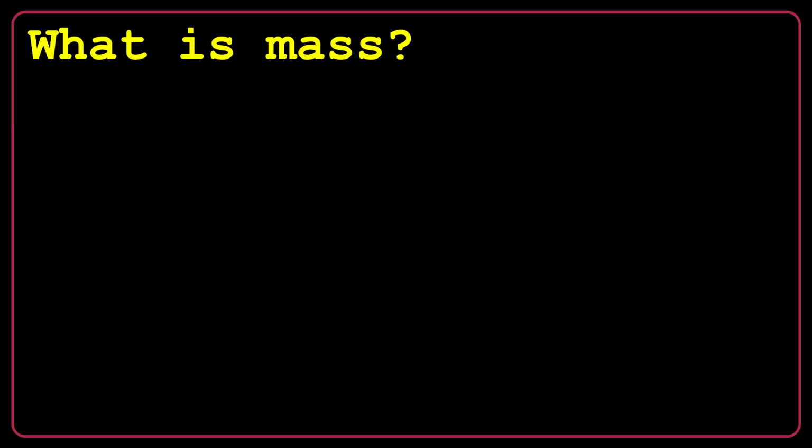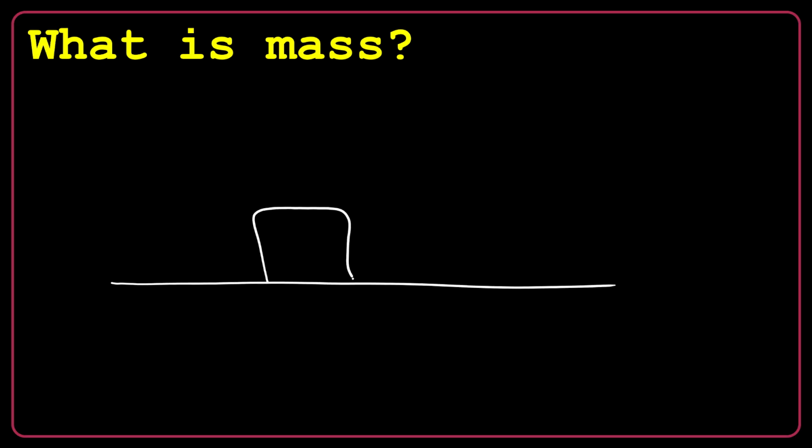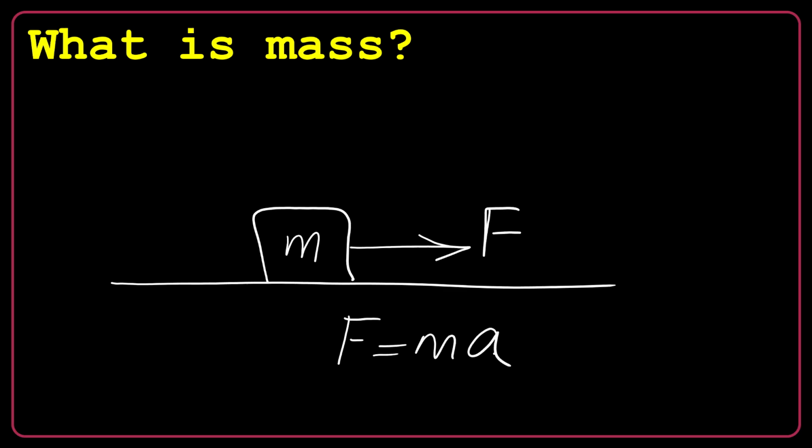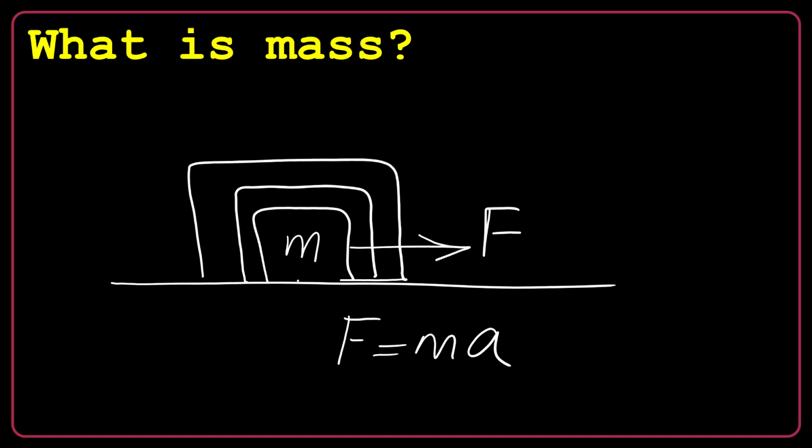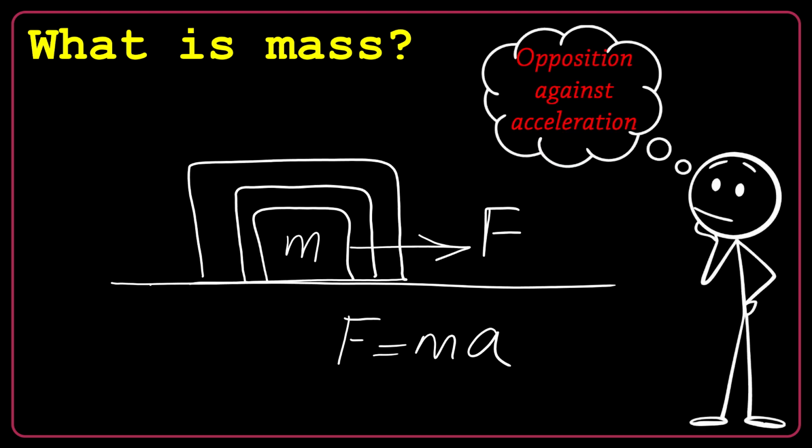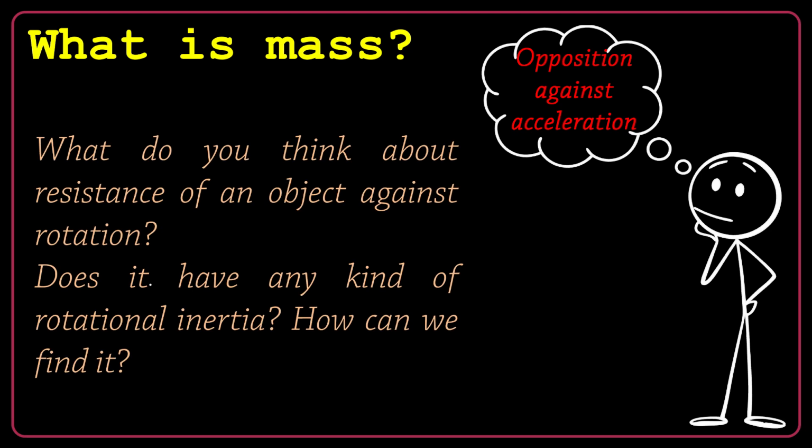Okay, let me ask you a very fundamental question. What is mass? When I try to accelerate an object, I should apply a force. Let's say the mass of the object is m. According to Newton's second law, F is equal to ma. If the object is more massive, I feel more opposition. So let's say mass is opposition against acceleration. What do you think about resistance or opposition against rotation? Does it have any kind of rotational inertia? How can we find it?